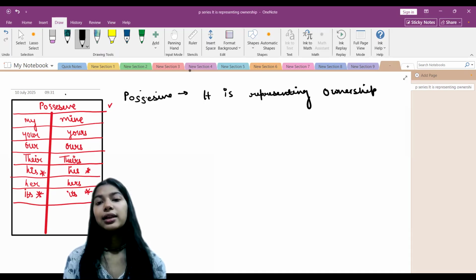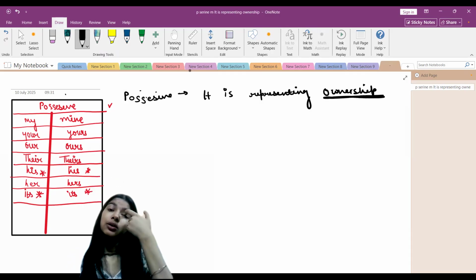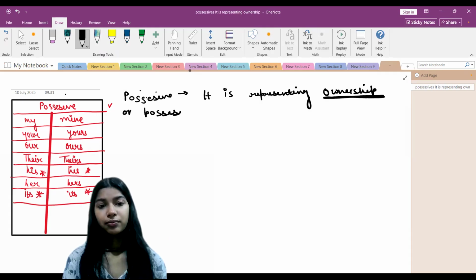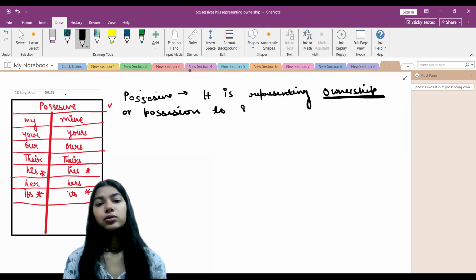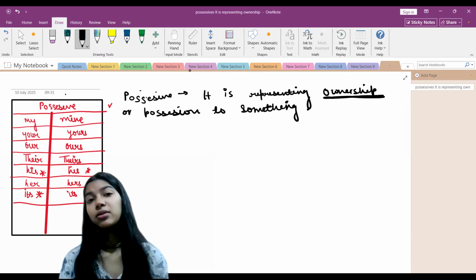I would be highlighting this word because this is the main key point. It represents ownership or possession of something.